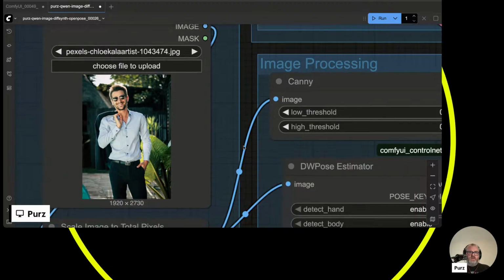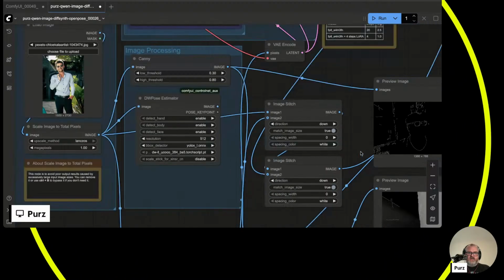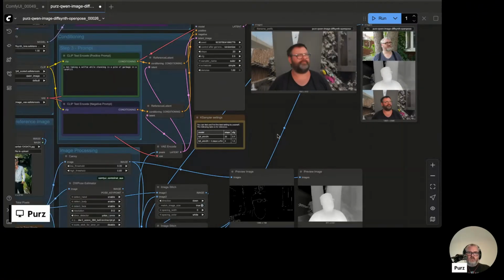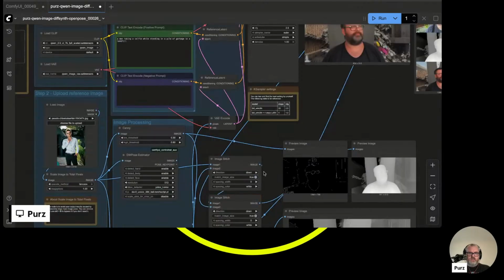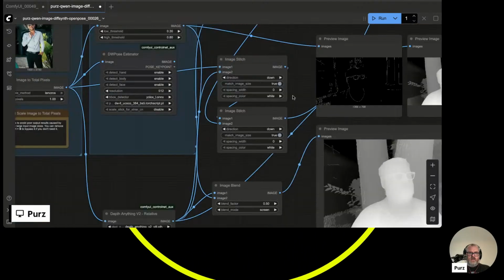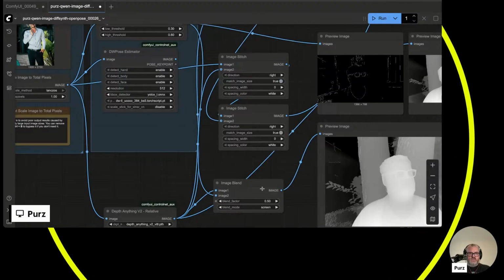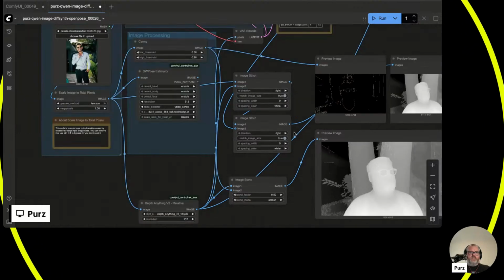We're going to stick with this mix of canny and depth. It's kind of cool. The other thing I'm going to do is actually just switch out the downs for rights because it's a tall image. Cool. All right.